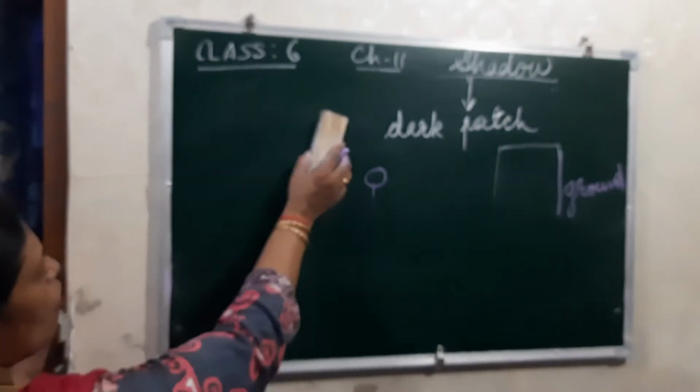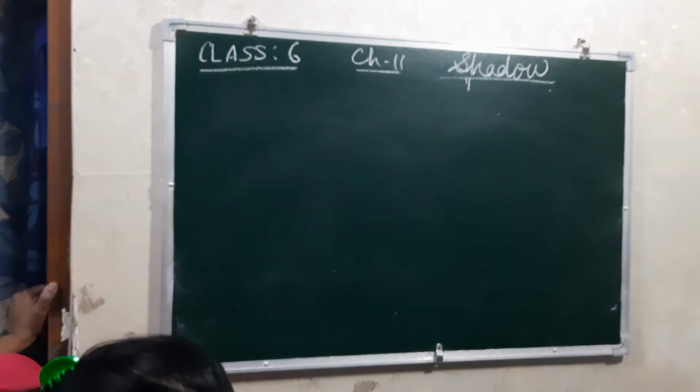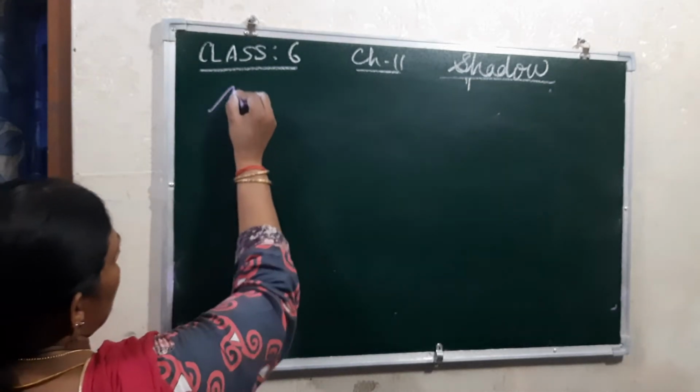Now see children, what are the characteristics of the shadow? Now I will explain the characteristics of the shadow.